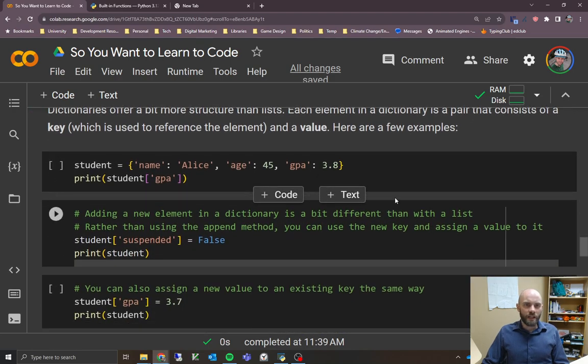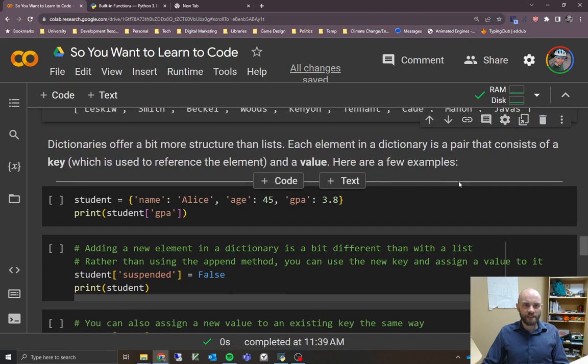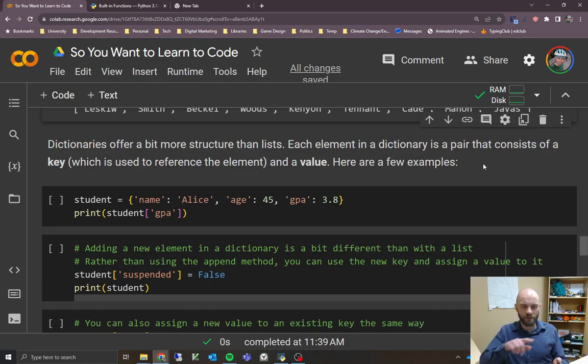So now let's look at dictionaries. As I mentioned, dictionaries provide a bit more structure than a list. A dictionary is very similar to a dictionary in real life, right? That you would open and then try to find a word. So you'd be looking up a word and finding it and then getting its definition. So that's what we're basically doing with a dictionary. We're saying we want to use keys and values. So the key is the word that we're looking up.